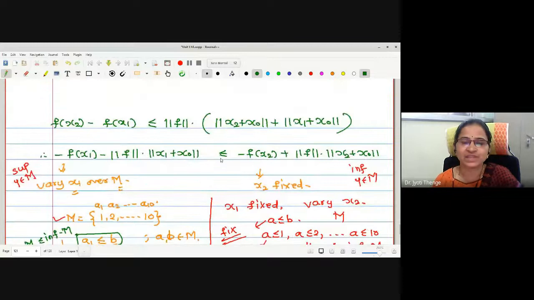That is, with this inequality we were claiming that supremum of the left hand side is always less than or equal to infimum of the right hand side.